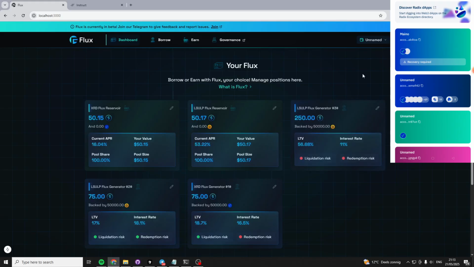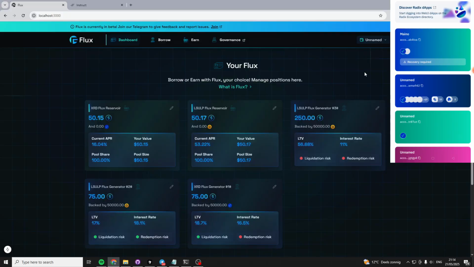Previously, taking out a loan, you just received a loan receipt NFT. Now, the thing that you receive, or the thing that you create, is a Flux generator. Stability pools were called stability pools, and they are now called Flux reservoirs. Just a little bit of gamification. So that's the first thing that I wanted to say to you guys on this devlog, which is a tiny bit late, so I have to excuse myself for that. I wanted to do it a bit sooner, but didn't quite manage to, but you'll have to forgive me.